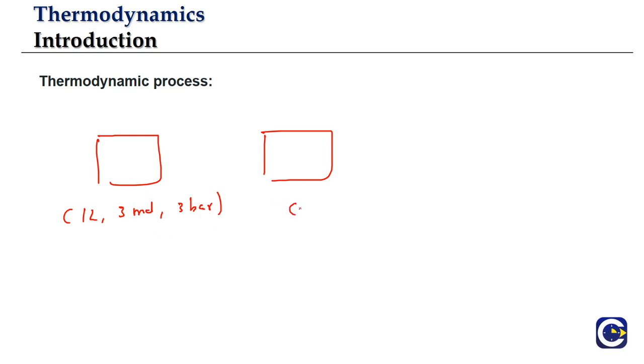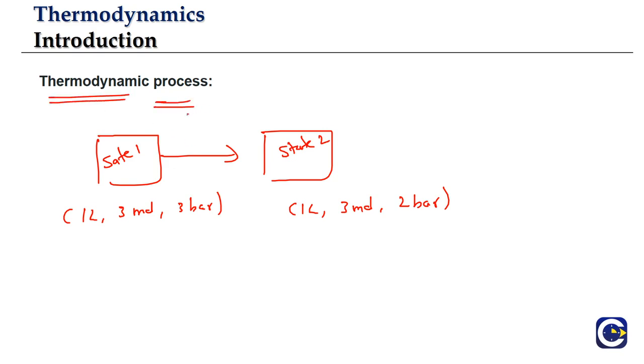Let's say 1 liter, 3 mole, the pressure is changing to 2 bar. Even if one of the variables is changing, then we say that the state of the system is changing. So it is going from state 1 to state 2. And this movement of a system from one state to another state is what we will be calling a thermodynamic process.